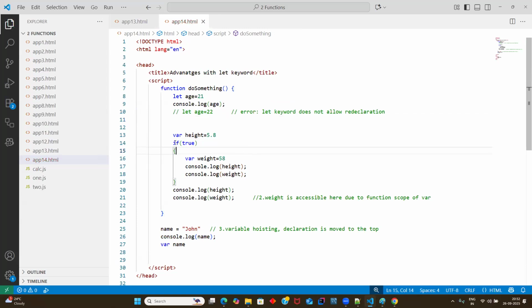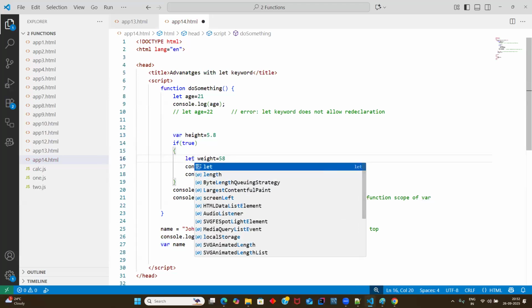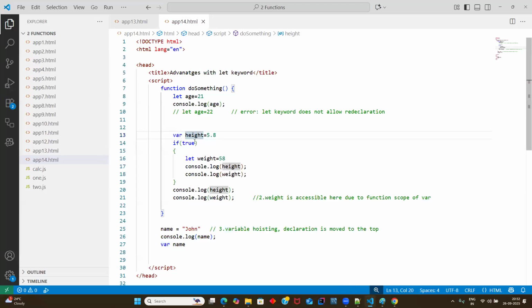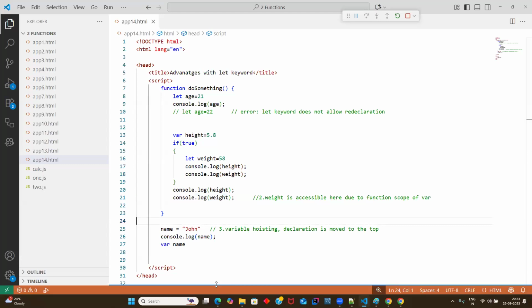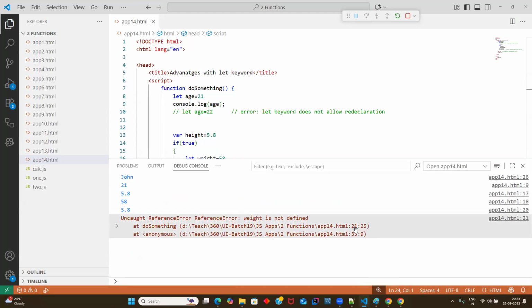And the second point, guys, if you declare let here, let's forget about the height here. Anyhow, height can be accessed inside the function, outside the function, inside the block, outside the block, since it is declared at function level. I'm talking about this one, let weight, and you're accessing weight outside the function, at line number 21. Now, if you run the code and go to the console, focus your eyes on line number 21. You're getting an error: weight is not defined.